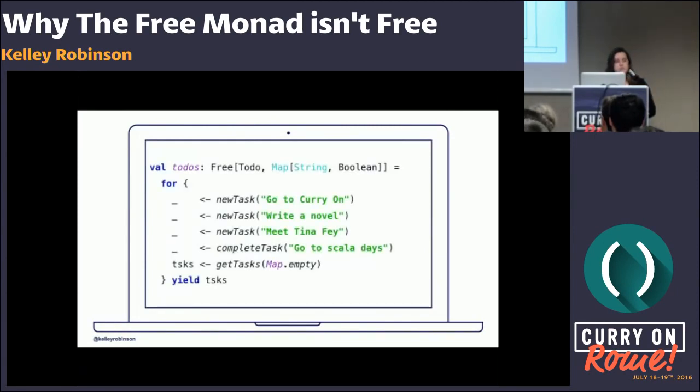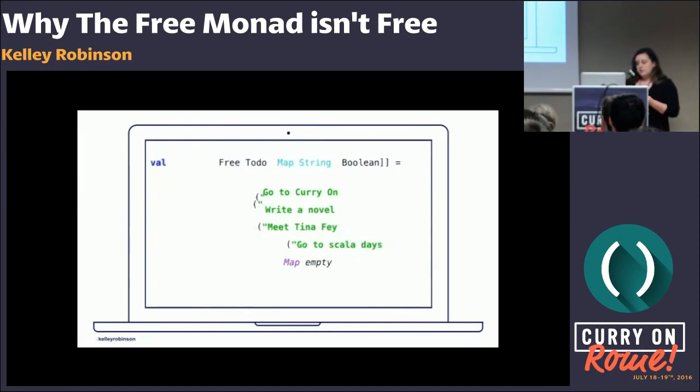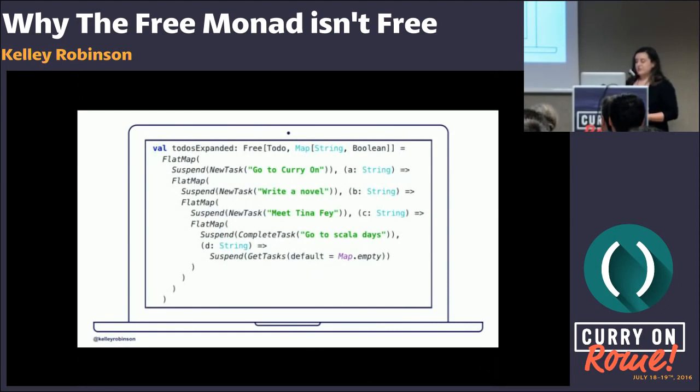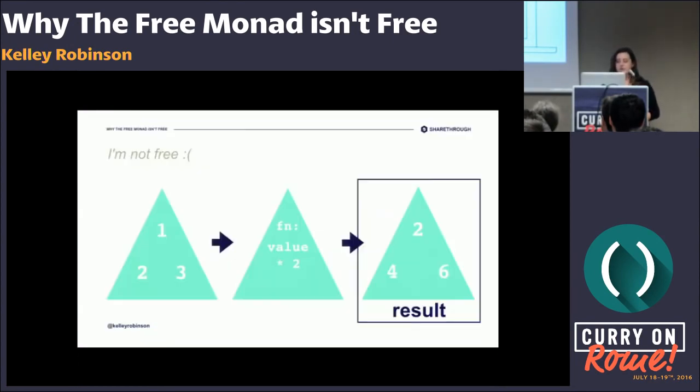So in Scala, this is pretty cool. You can then chain these together using a for comprehension, and that's syntactic sugar for flat mapping. You could write this another way using flat mapping in most languages. And this is great because it is chained, and this might look familiar to programs that you write, especially in Scala. The difference here is that nothing has actually happened yet. So we can expand this into its resulting data structure, and here it is in its explicit types. And you can see this is a big nested data structure where we're storing all of the information about what we want to do. We're shoving the data together as we chain it. Nothing has been evaluated, there aren't any operations defined, and that's why it's free.